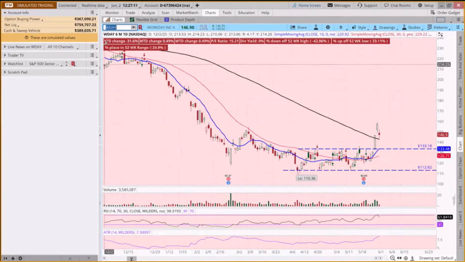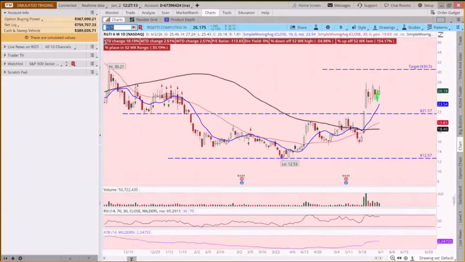Now, I mentioned our GTI, and we did a trade on this in our trading a smaller account class yesterday. Again, what sort of pattern are we seeing here? I'd say kind of a cup and handle type pattern. It's a pattern of consolidation where we've gone from 12.50 to 21.50, so about $9.